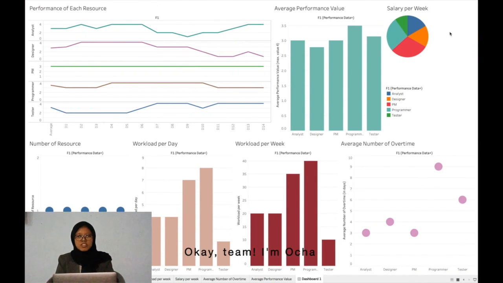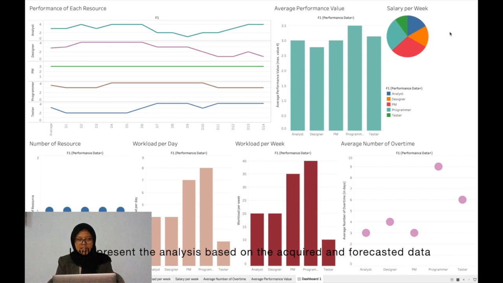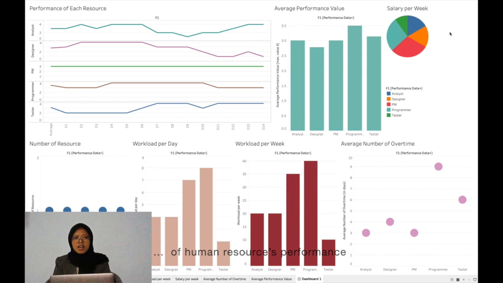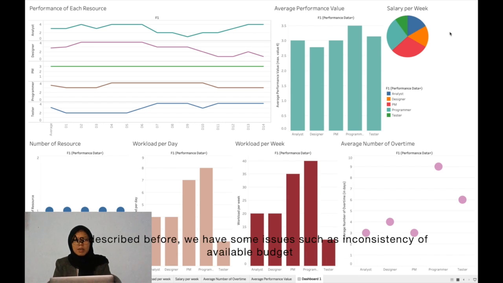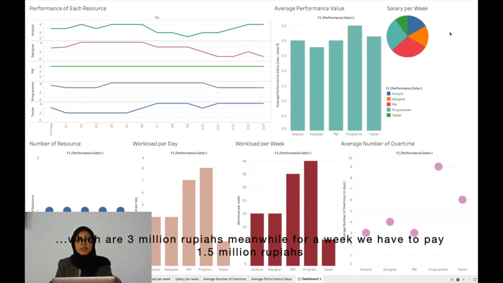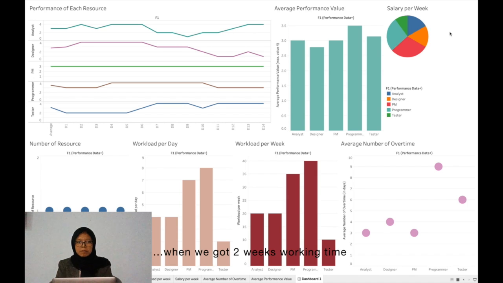Okay team, I'm Ocha. I will present the analysis based on the acquired and forecasted data of human resource performance. So we will analyze the visualized data to resolve some important problems from the issue log. As described before, we have some issues such as inconsistency of the available budget, which is 3 million rupees. Meanwhile, for a week, we have to pay 1.5 million rupees when we have 2 weeks of working time.